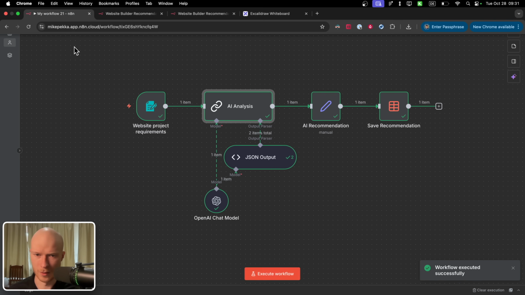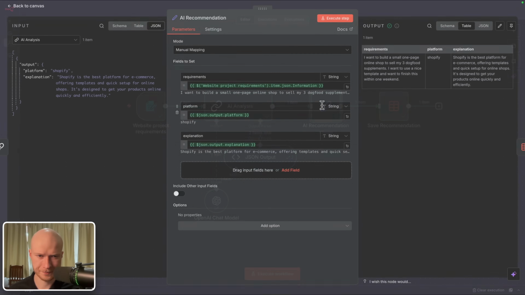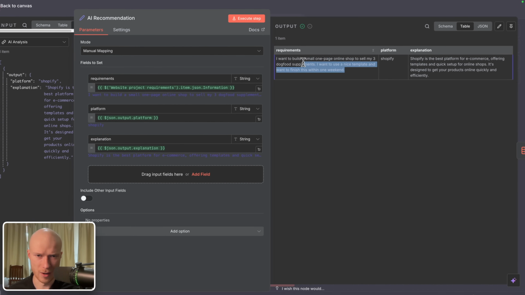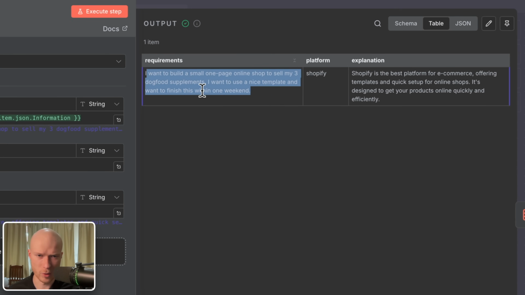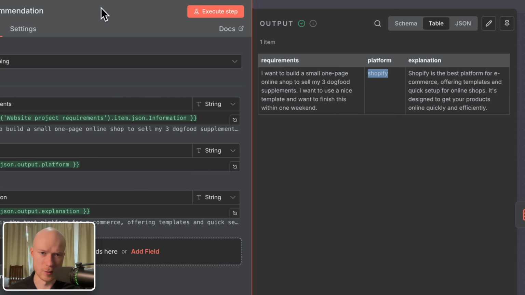Okay, the automation executes successfully, and let's see what the AI recommended here. So here is the response of the AI. Here are our requirements. This is what I just entered. I want to build a small one-page online shop for my dog food supplements. And the platform that the AI recommended is Shopify. And the explanation for that is Shopify is the best platform for e-commerce, offering templates and quick setup for online shops. So you can see in that case, this is actually quite a good recommendation.